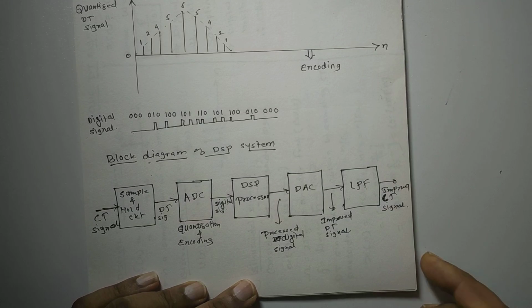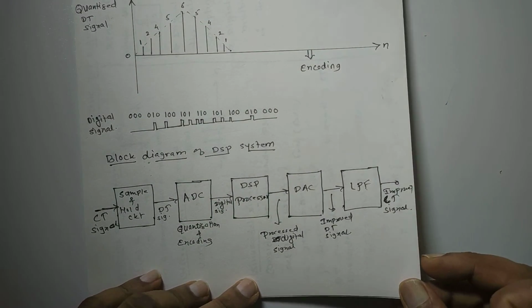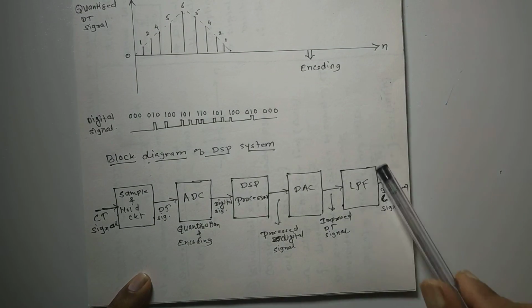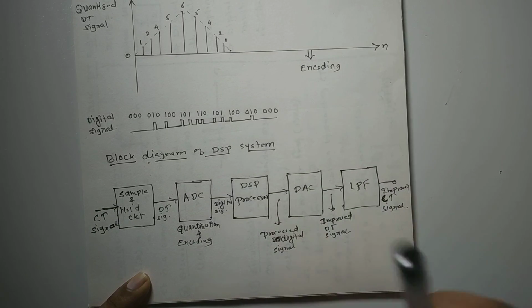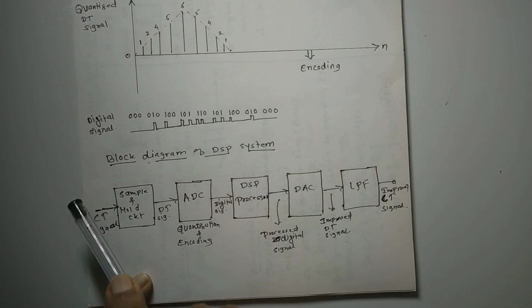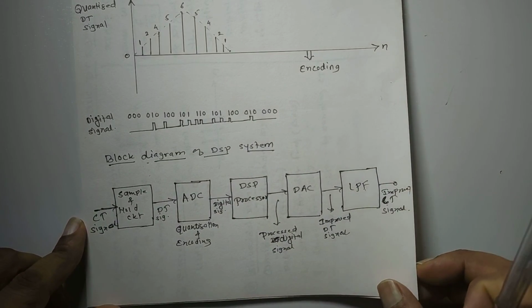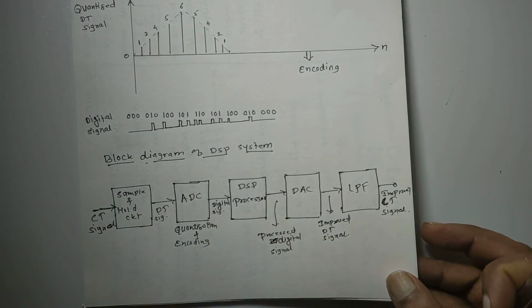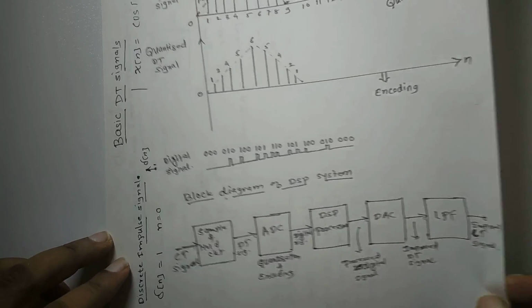Okay, this is basically it: every DSP system consists of at least this much. And here this CT signal we obtain through a sensor. Using sensors we sense this continuous time signal, and it is given to the process as input. Is it like this?